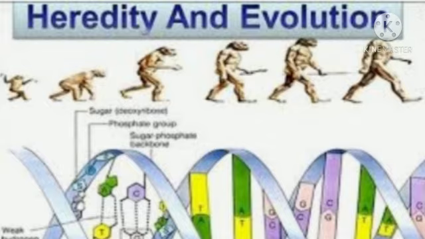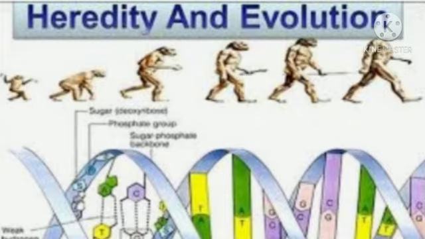Evolution is the gradual change from simple to complex which occurs in the living organisms over a long duration. For example, development of the whale or elephant from the amoeba. You know very well, whale and elephant are complex living organisms, and amoeba is a very simple unicellular living organism. So here whale and elephant, complex living organisms, are developed from the very simple living organism amoeba.